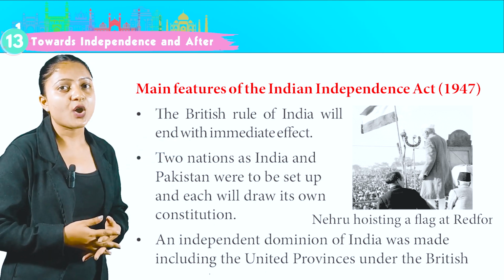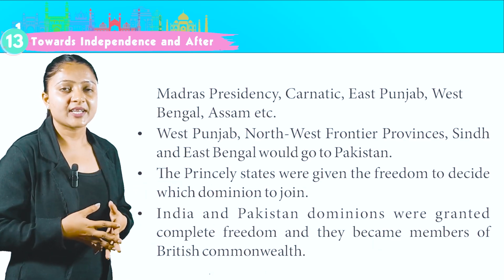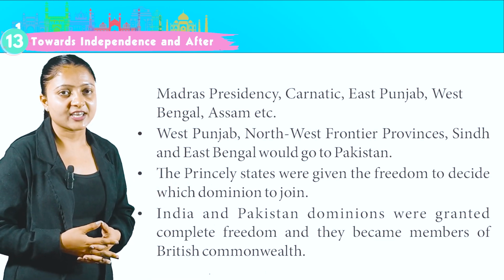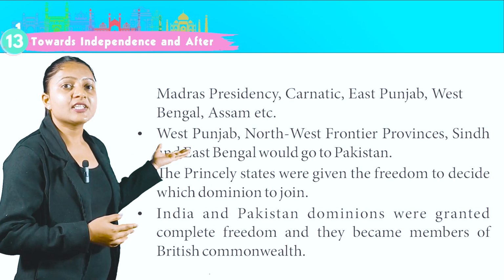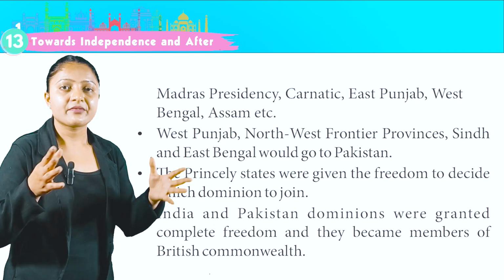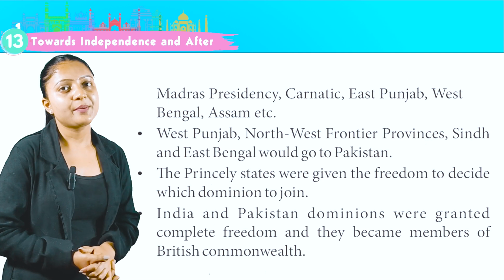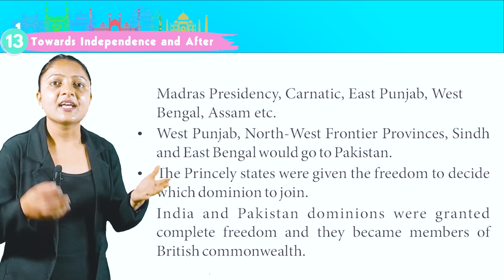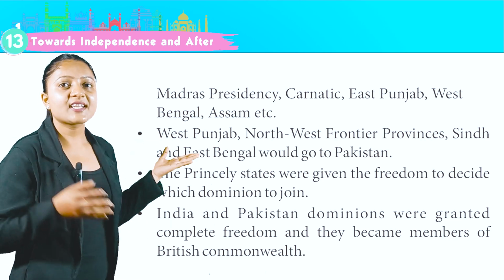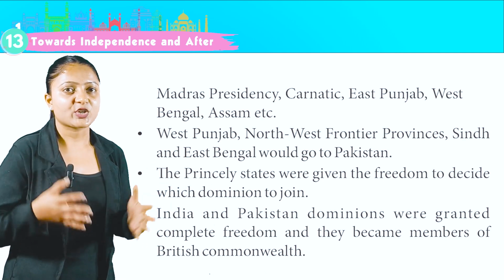An independent dominion of India was made, including the United Provinces under the British Madras Presidency, Carnatic, East Punjab, West Bengal, Assam, etc. This is the image of Jawaharlal Nehru hoisting a flag at Red Fort on the day of independence. West Punjab, Northwest Frontier Provinces, Sindh and East Bengal would go to Pakistan. The princely states were given the freedom to decide which dominion to join. India and Pakistan dominions were granted complete freedom and they became members of British Commonwealth.